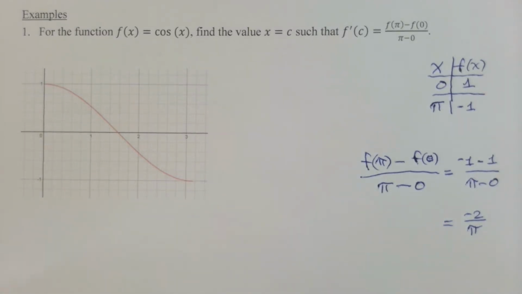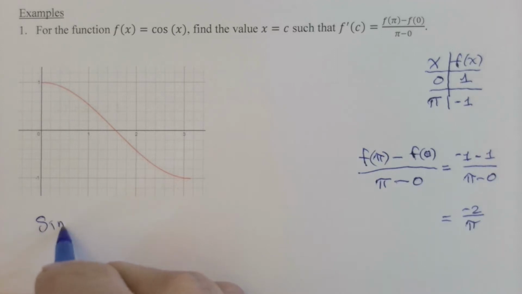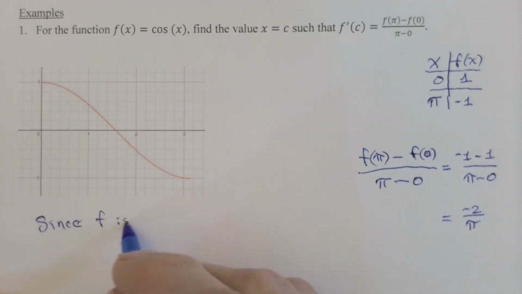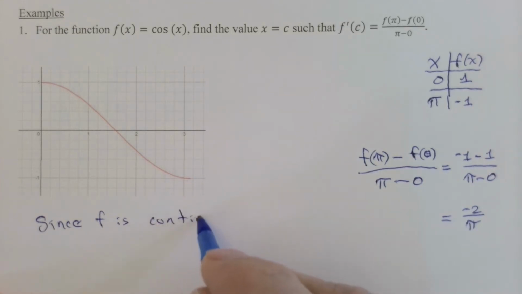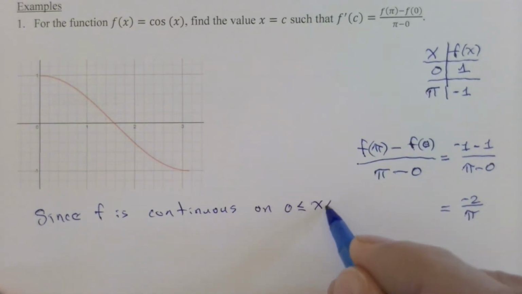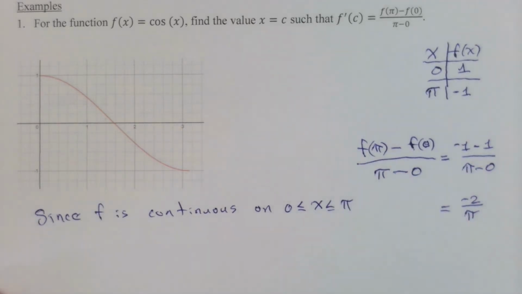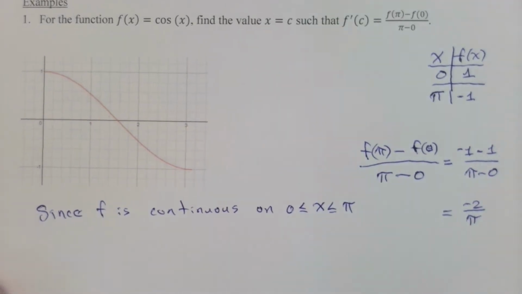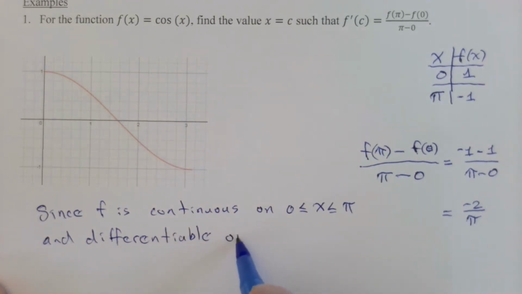So you might want to say something like, since this function f is continuous on the closed interval 0 less than or equal to x less than or equal to pi, and this may seem a little pedantic, but we're going to do it, f is differentiable on the open interval 0 less than x less than pi.